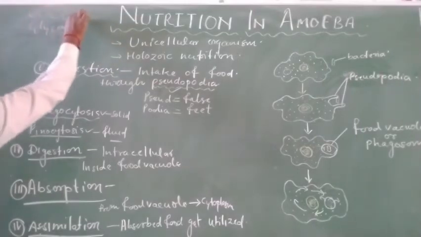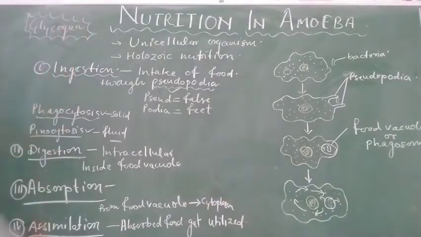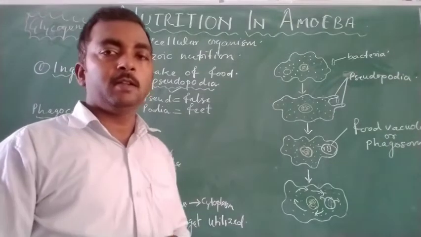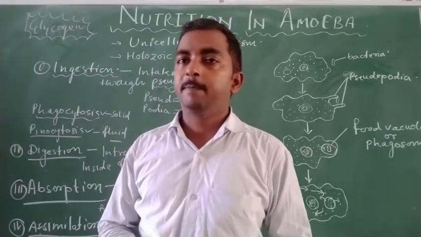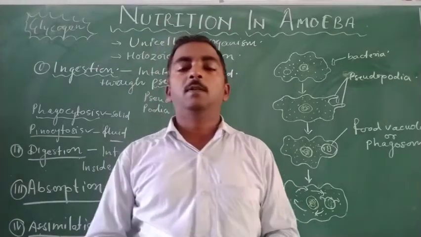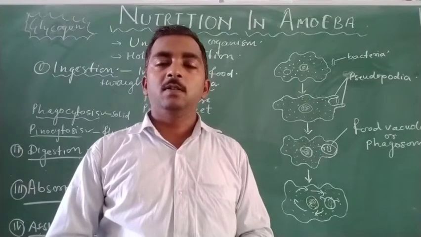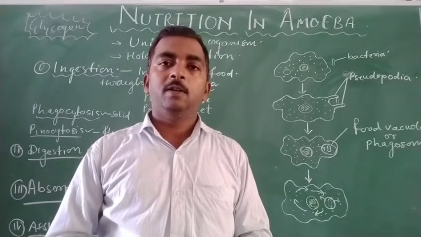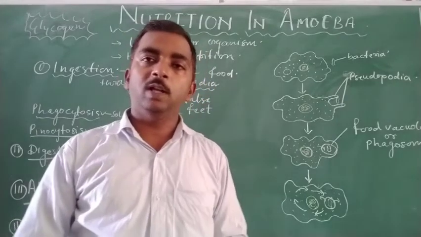And this is a key feature of animals. So this also gives proof that amoeba shows the animal's behavior. As we have discussed, in plants the storage of food takes place in the form of starch, and in animals the storage of food is in the form of glycogen.